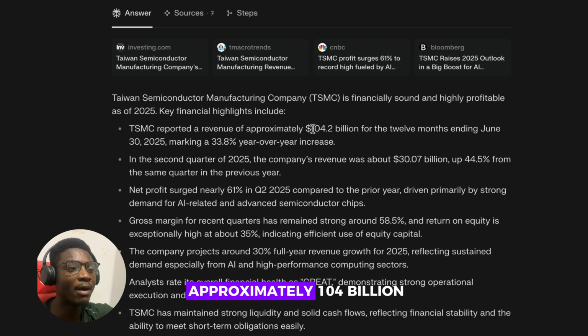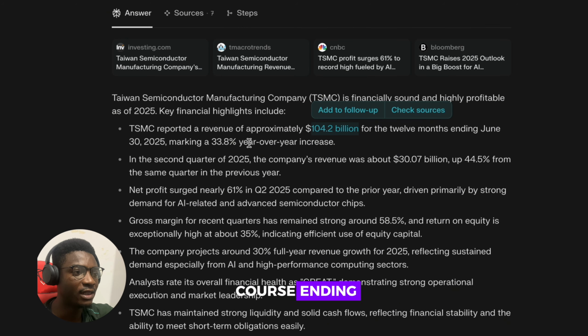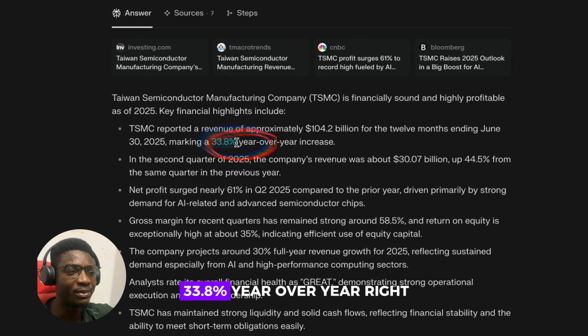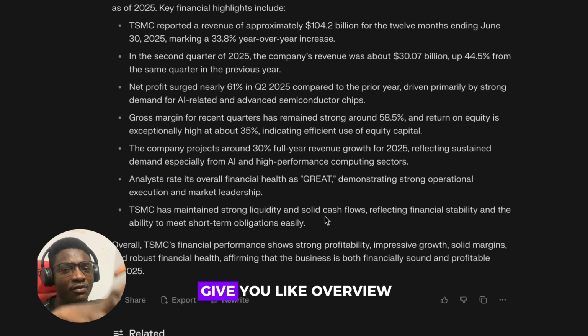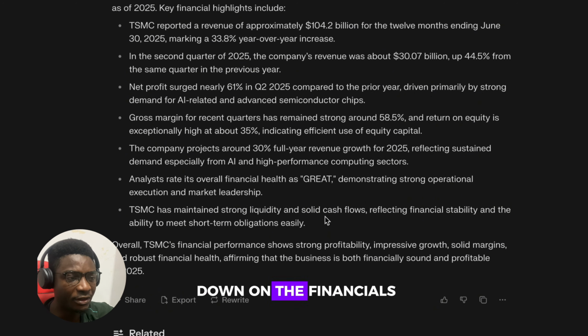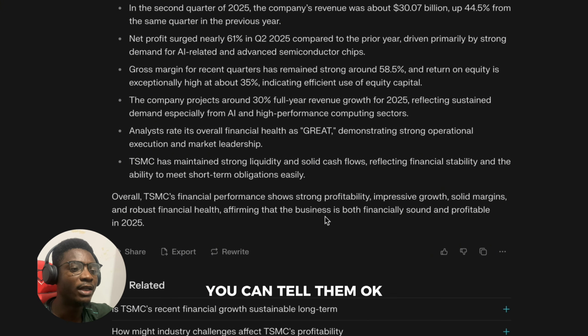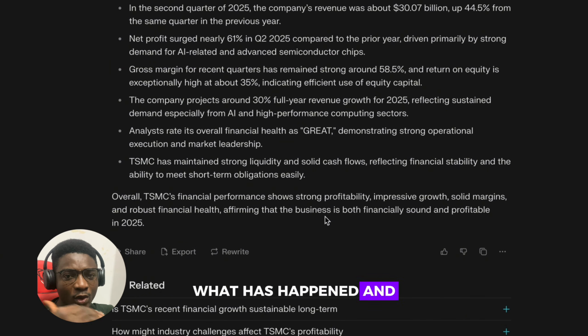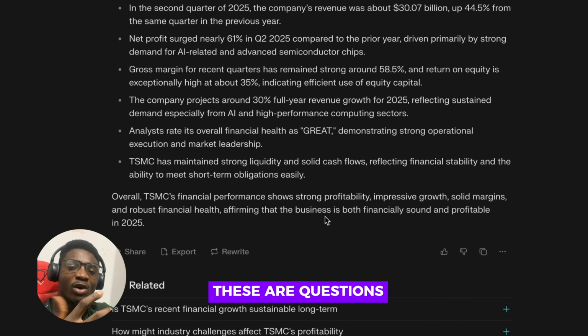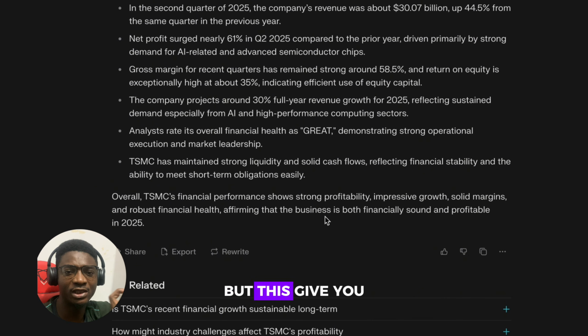See, a revenue of approximately 104 billion for 12 months, of course, ending, and this is about 33.8% year over year, right? So we have net profit surge nearly 61% in Q2 compared to the prior year. That's Q2 of 2024. And this just gives you an overview. Then you can double down on the financials if you want. You can tell them, okay, give me what the financial growth and sustainability in the last 5 years, what has happened, how has it improved. These are questions you could ask further to be able to understand it, but just give it a general overview.